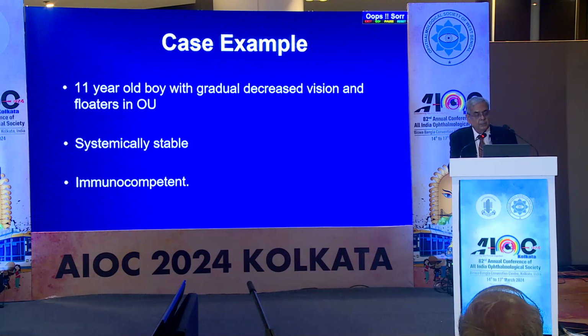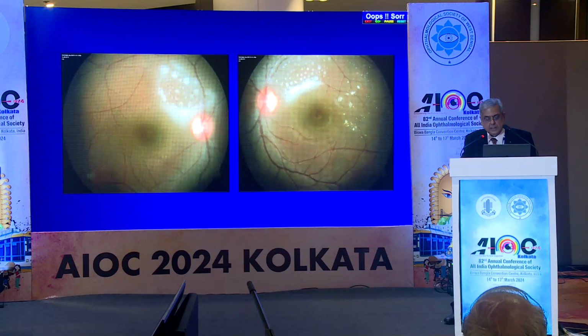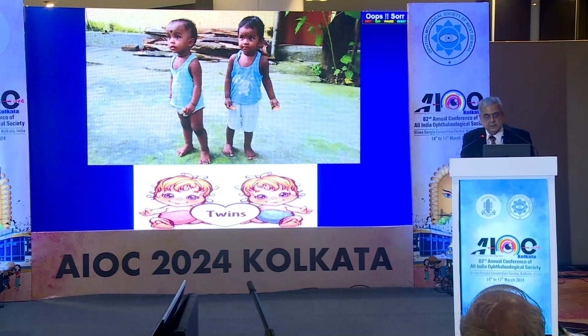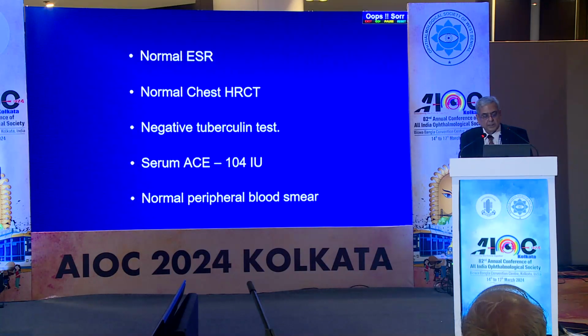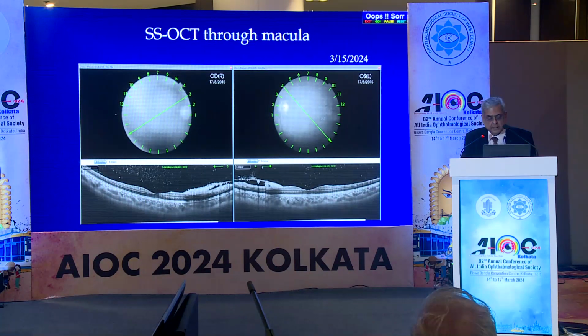This is an 11-year-old boy. I switch gear, and I showed one case, an 11-year-old boy with gradual decreased vision, floaters. And this patient had lesions with a sub-internal limiting membrane lesion. What is your diagnosis? And this patient had a normal ESR, the only thing is the serum ACE was elevated. Macula showed the sub-internal limiting membrane deposits.